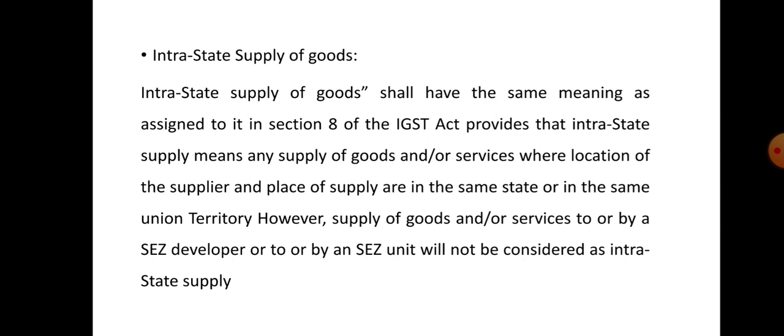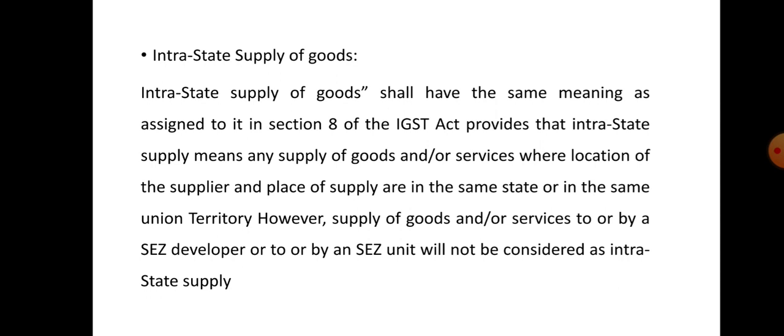Intrastate supply, as I said, means supply of goods or services where the location of the supplier and the place of supply are in the same state, meaning the recipient and the supplier of the goods are located in the same state, or in the same union territory.